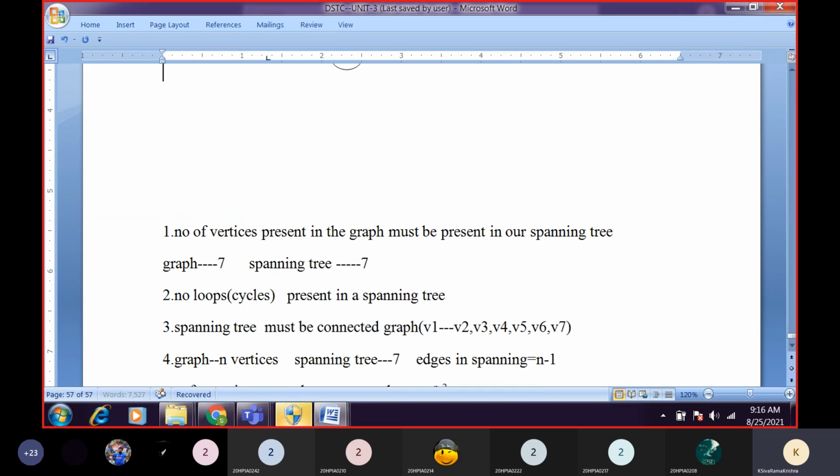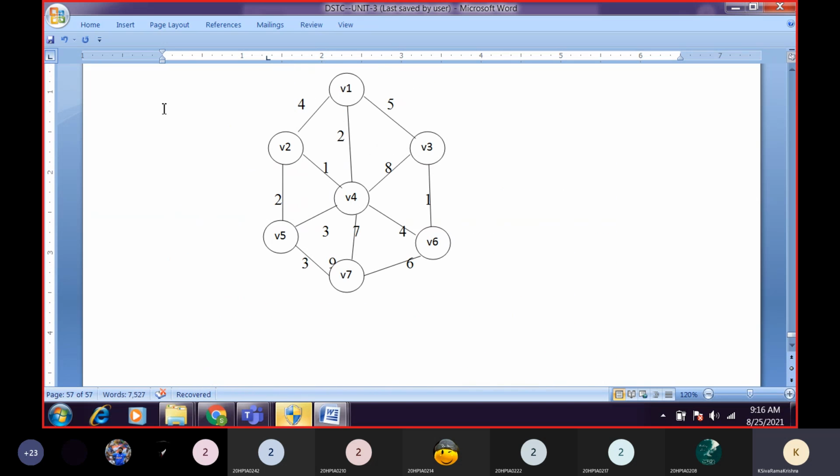In Kruskal's algorithm, first I will explain with respect to this graph and then we will go for the next. Now tell me, what is the minimum edge weight in our graph? 1, sir.